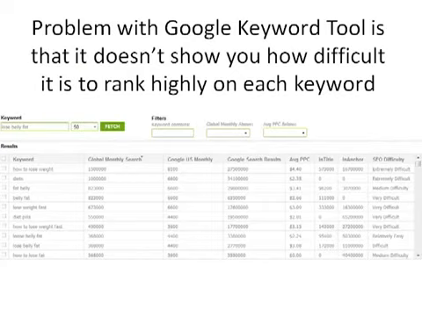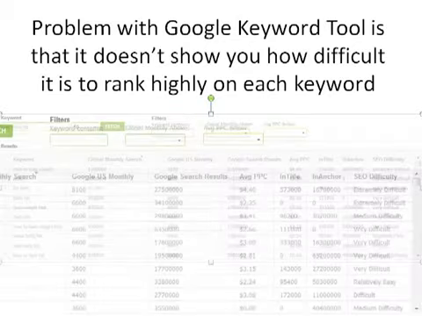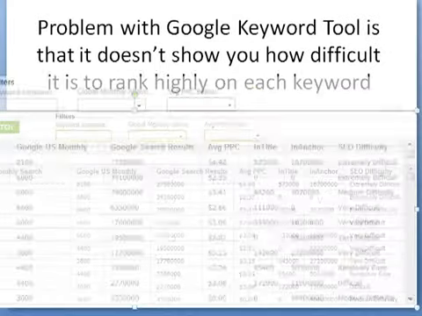And that's one of the ways that Traffic Travis is really, really helpful. It shows you a bit more data. So you still get those Google numbers, but you also get to see the number of Google search results that there are, the average pay-per-click, the amount that it's going to cost to get a top ranking in pay-per-click. You get to see the number of competing sites that have the keyword in the title or in anchor text. More importantly though, you've got a rating here, and I might even just zoom in on this little screenshot I've made right here so you can actually see it a bit better.